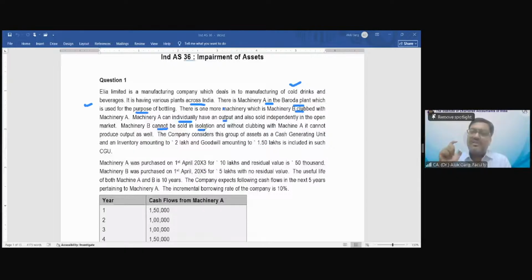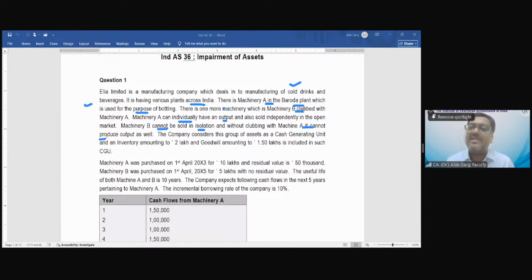So for this machine B, fair value less cost to sell cannot be estimated. And hence, this machine B has to be clubbed with machine A, and this is forming a cash generating unit. Machine B alone, without clubbing with machine A, cannot produce output as well.